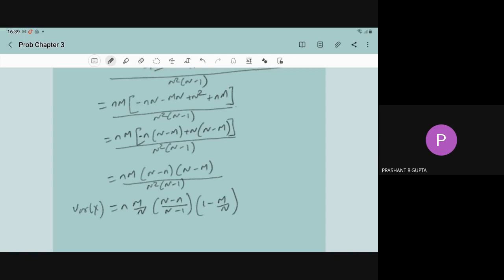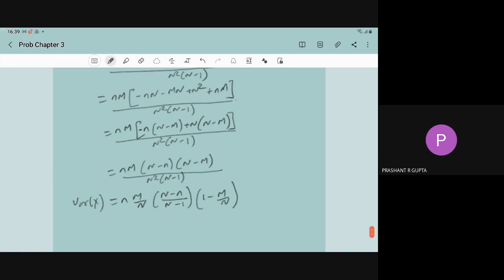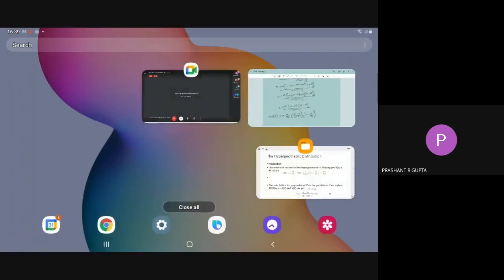So this is the derivation for the variance of X. The formula we will ask, but we will not ask the derivation in the exam.